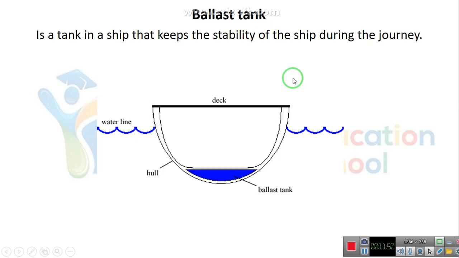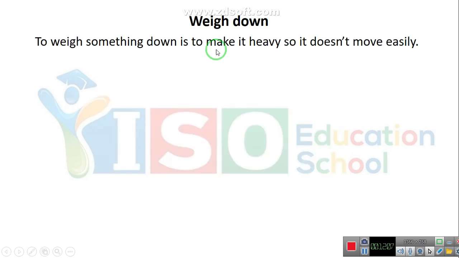Okay? The ballast tank weighs the ship down. It doesn't make it easy to move. Okay? This is what I mean by weighing something down. Well, when you read the lesson, you are going to understand these words more, okay?